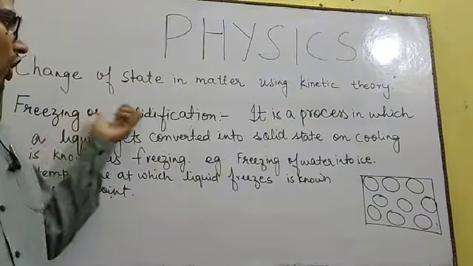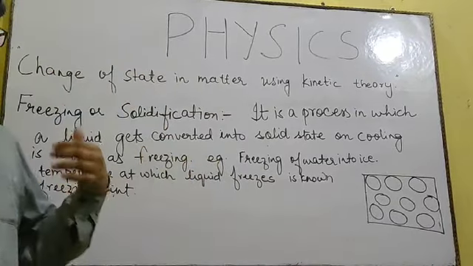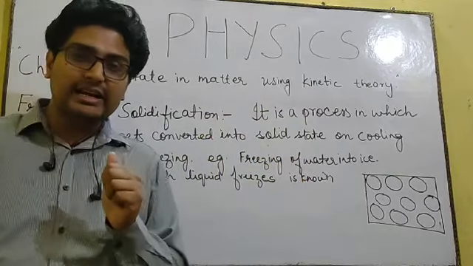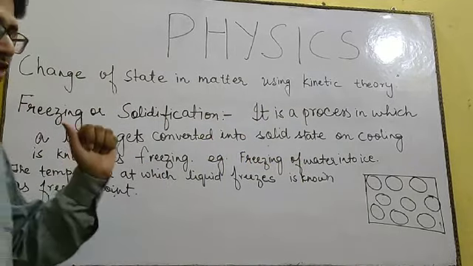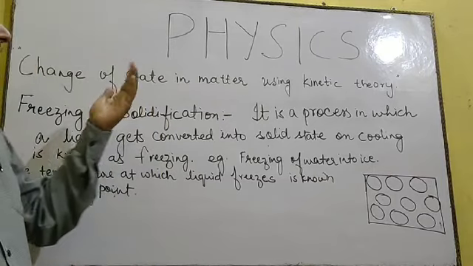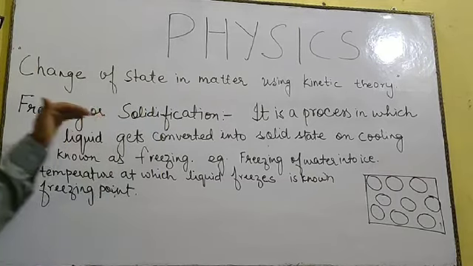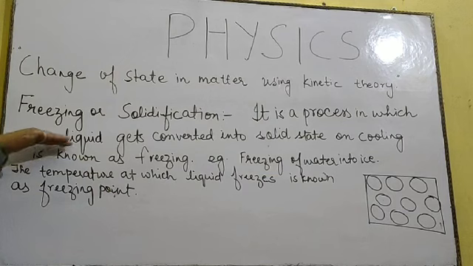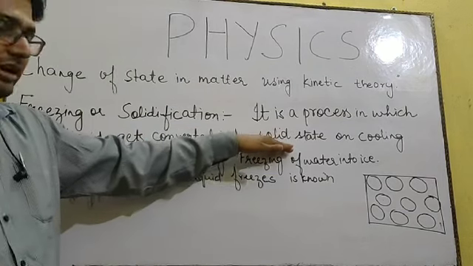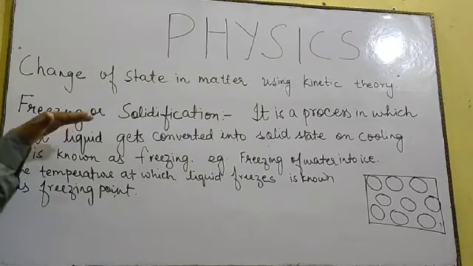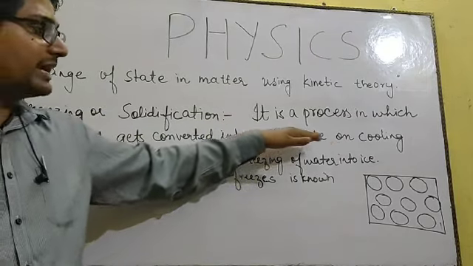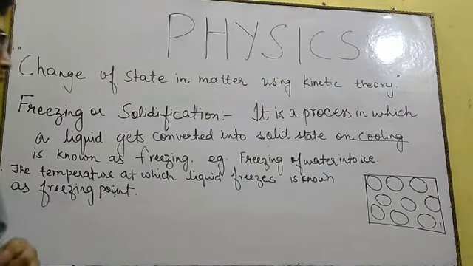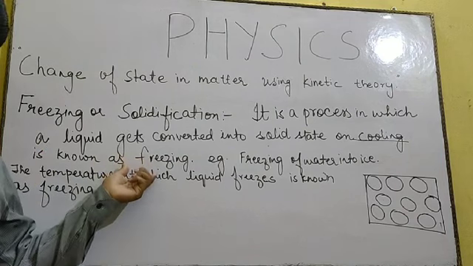Now let's talk about freezing or solidification. It is a reverse method of melting. In melting, the solid was converted into liquid state. Now in freezing or solidification, the liquid will get converted into solid state. So what is freezing or what is solidification? It is a process in which a liquid gets converted into solid state on cooling. Now please remember, this process which takes place on cooling is known as freezing.